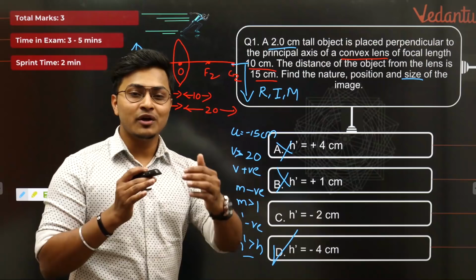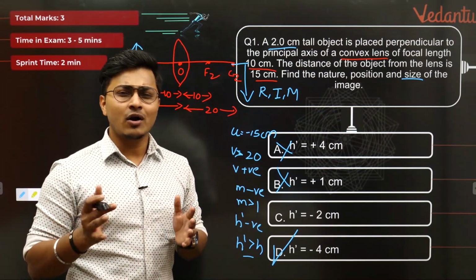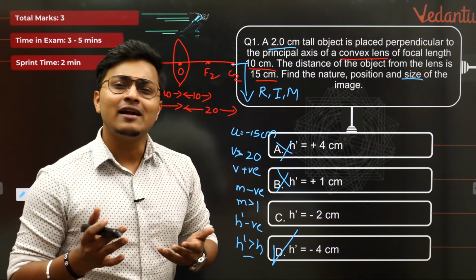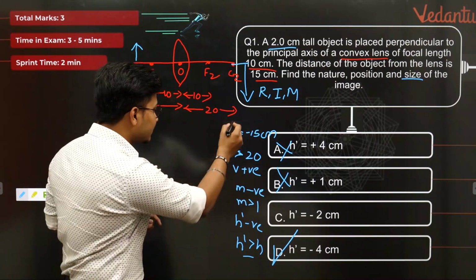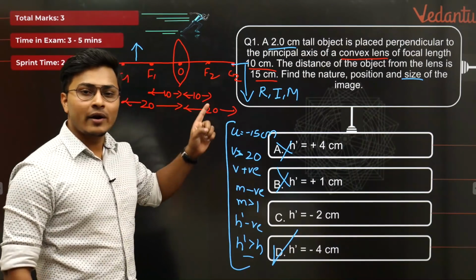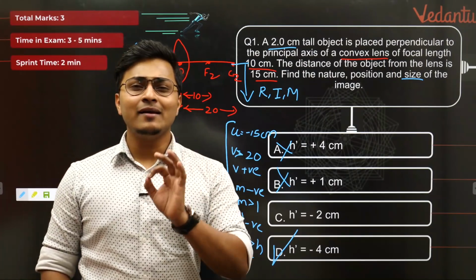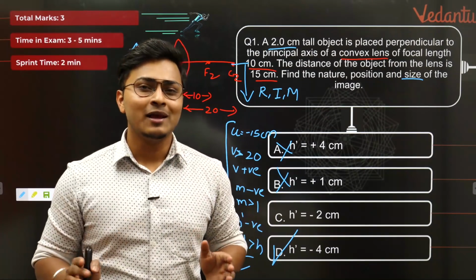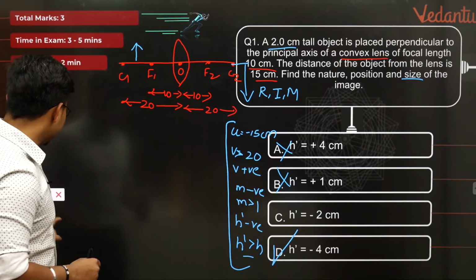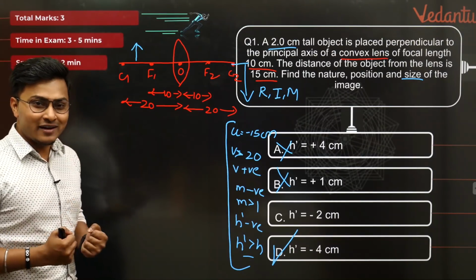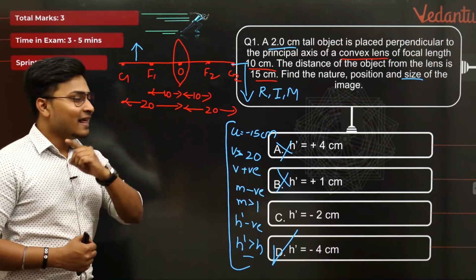Now many of the students who are new to this particular session, they must argue with me, sir, objective questions are not there, MCQs are not there in CBSE 10. Let it not be there, because even if the options are not given to you, you know this entire stuff just by drawing this diagram. Now tell me who can cut your marks? No one else. Because you know already the correct answer before solving it. Now let us try to do this mathematically and prove that the verification which you have done is damn correct. Let us try to do that right now.